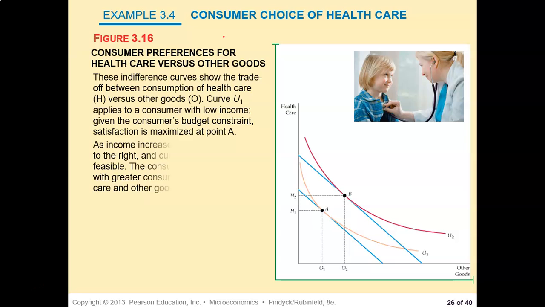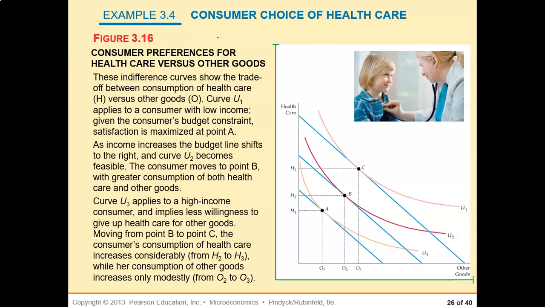Consumer choice of healthcare. Look at that. This is one example they give in your textbook. Here they are saying that consumer preferences for healthcare versus other goods. So this is healthcare and this is all other goods, right?